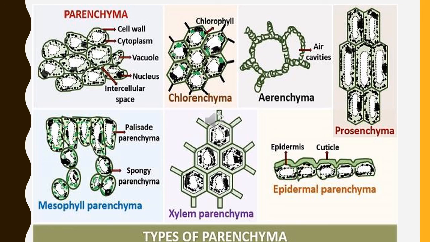During the daytime, whatever food is prepared through the process of photosynthesis will be stored in xylem parenchyma. This is the fifth type of parenchyma. And the last one is the epidermal parenchyma, which is observed near the cell wall. The cells of this parenchyma are responsible for regulating gas exchange and protecting against water loss. So students, this is all about the simple parenchymatous tissue that we have studied today, and in the next video